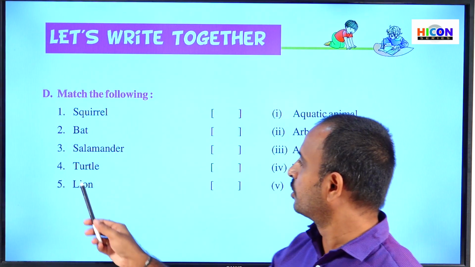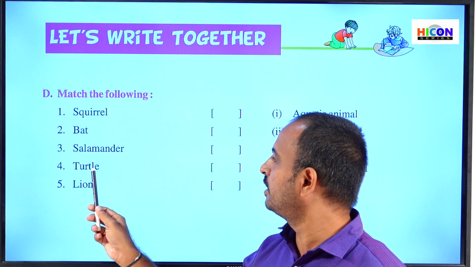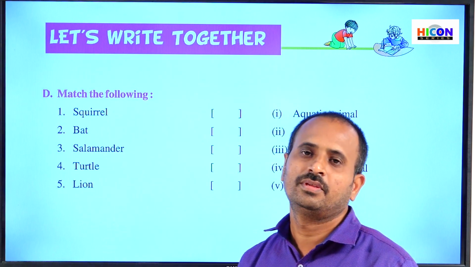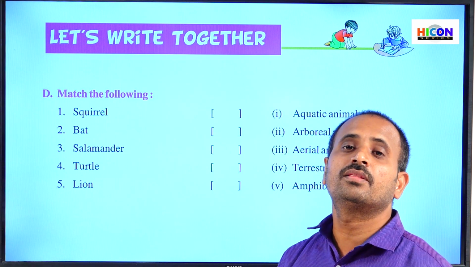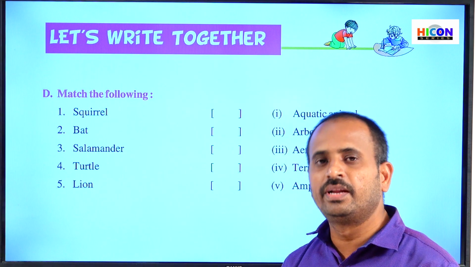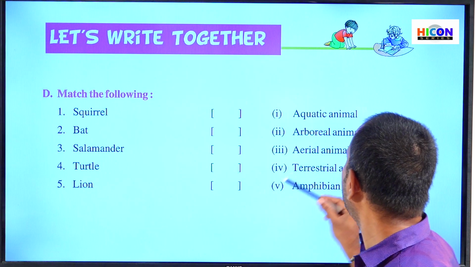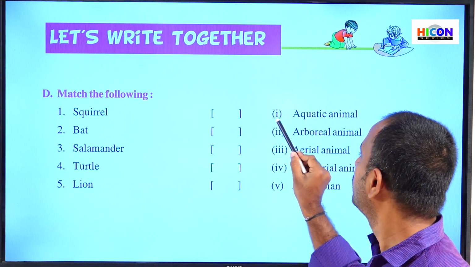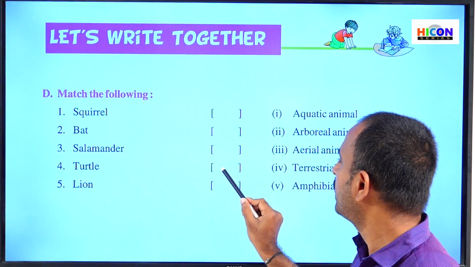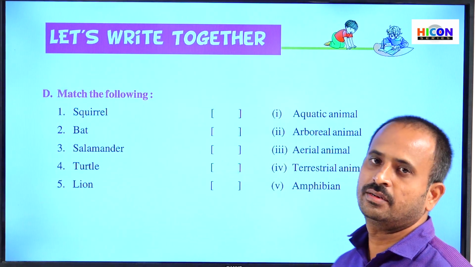So children, see the fourth one, turtle. So what is a turtle? It can live in water. Those animals which can live in water are called aquatic animals. So the first option is aquatic animal. So write 1 in the bracket against turtle.